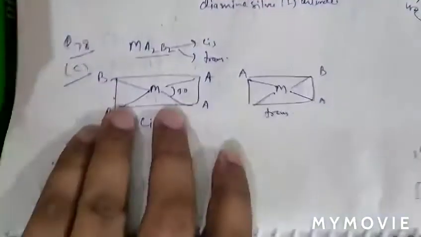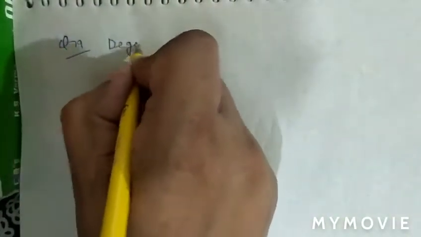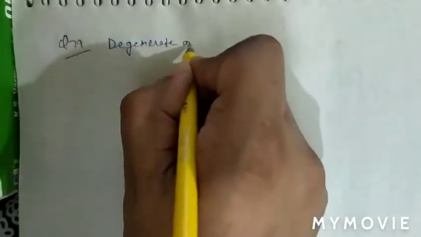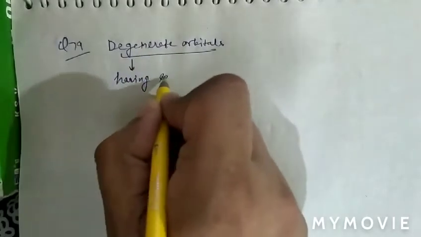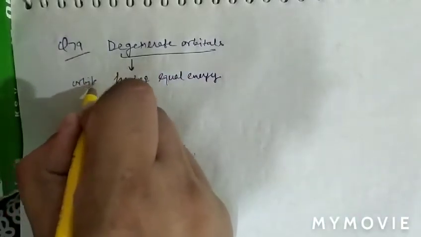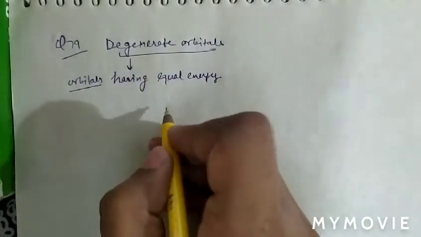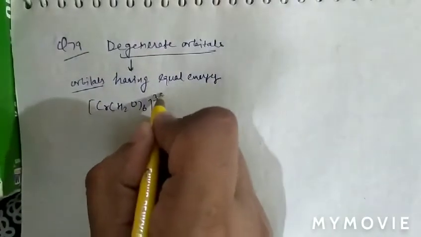The question is, see in question number 79. Question number 79. The question is, degenerate orbitals. As we know that degenerate orbitals are those orbitals having equal energy. So orbitals having equal energy are degenerate orbitals. And the compound given there is Cr H2O6 and 3 positive.